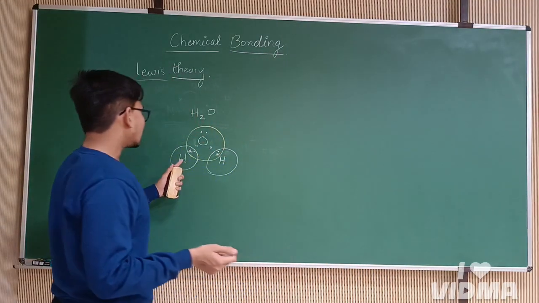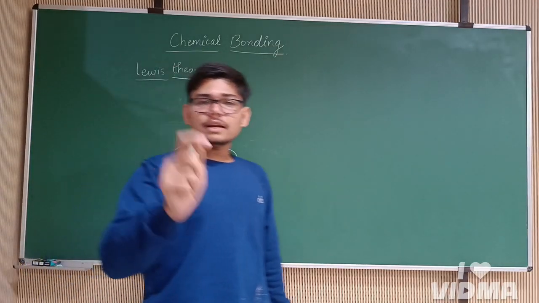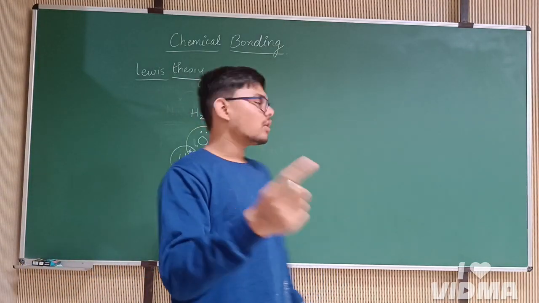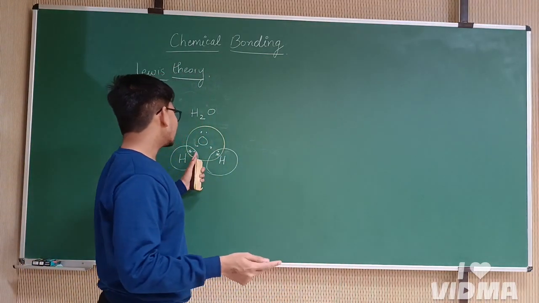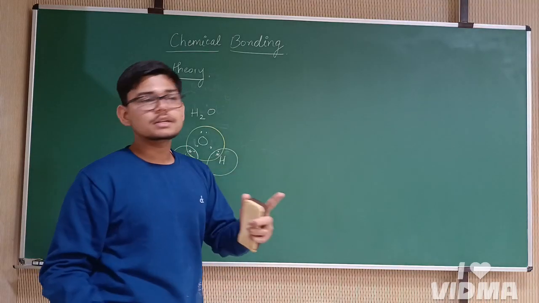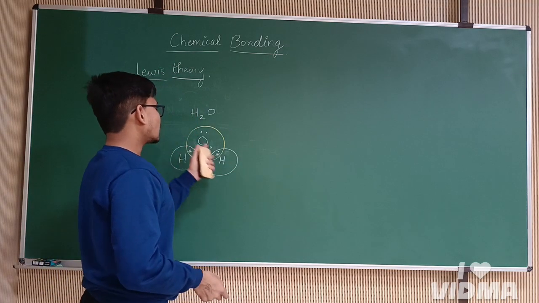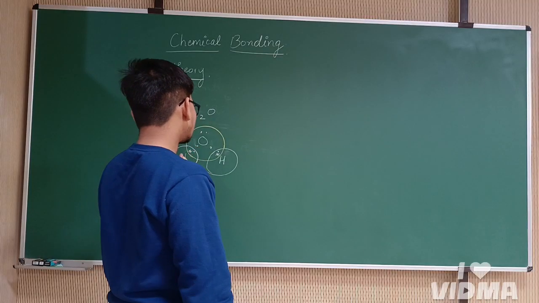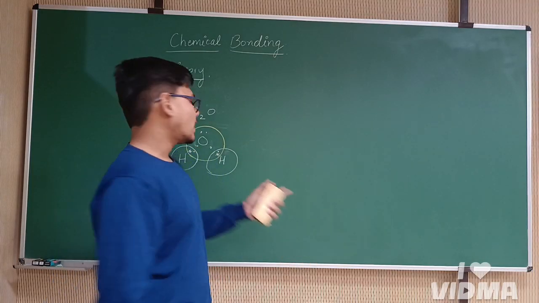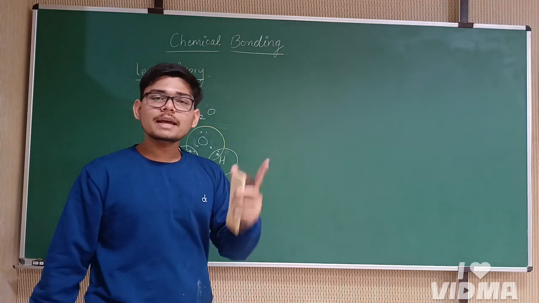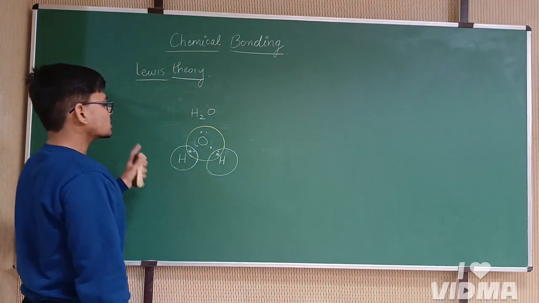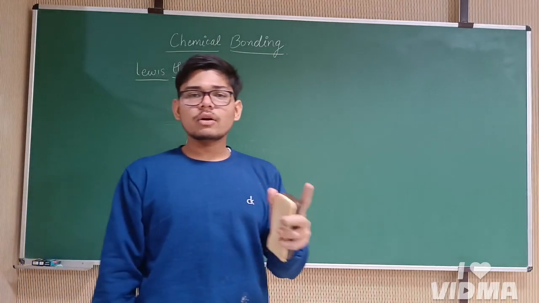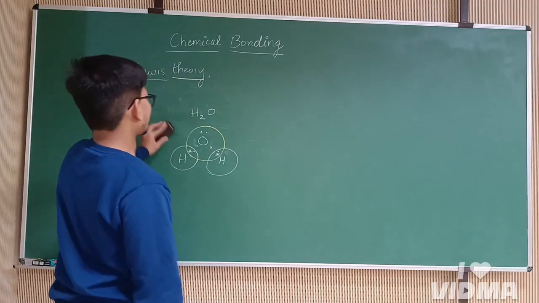So the hydrogen, which had one electron earlier, completes its valence shell by sharing an electron with oxygen. And oxygen, sharing its electron with the electron of hydrogen, completes its octet with 8 electrons. So this was the example of covalent bond in H2O.